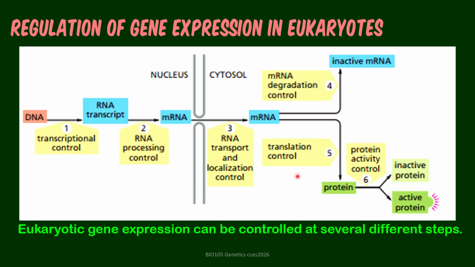Then we have translational control. So what mRNA are going to be translated to a protein, or should translation be stopped? So something like that. But it is also possible that once the protein is produced, it could be inactivated. Usually it's bound to another molecule, and it will only become activated by removing that molecule that causes the inactivation once the cell needs it.